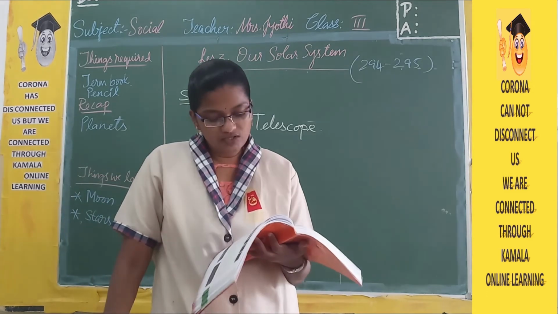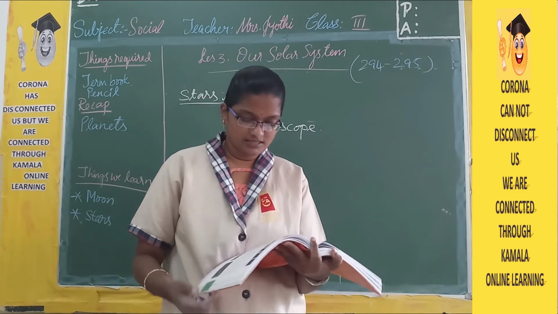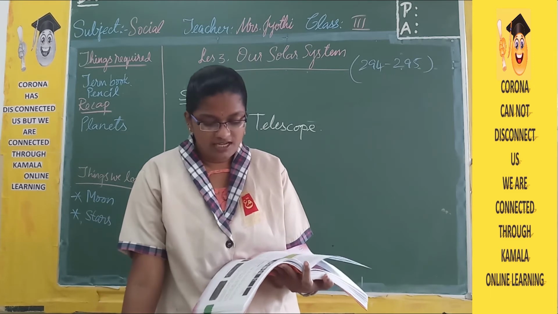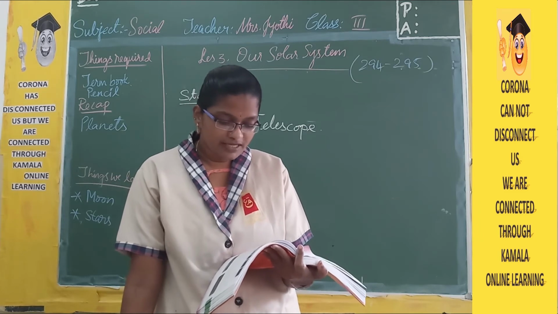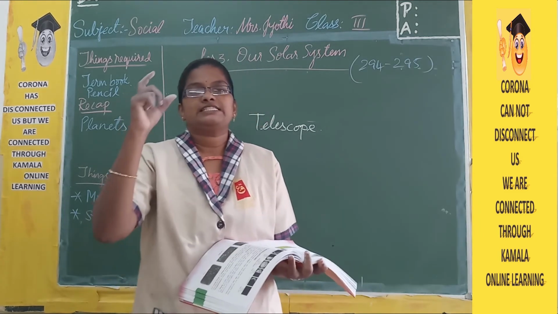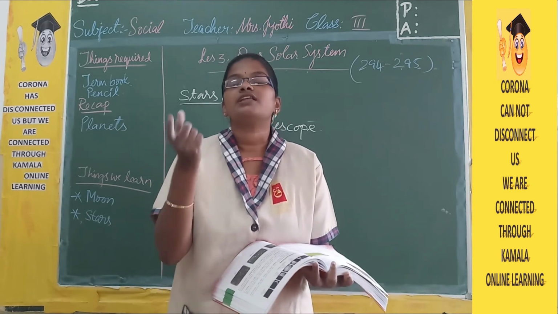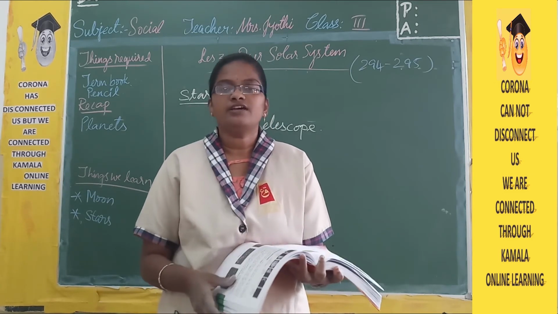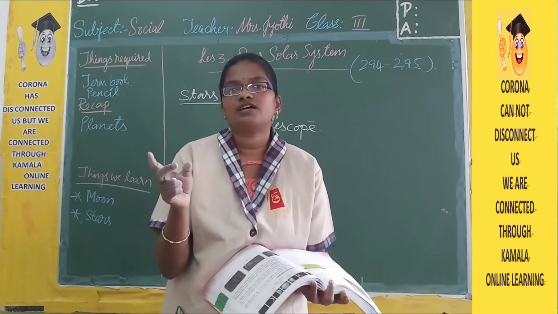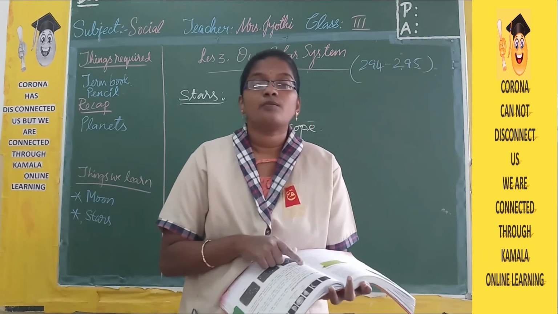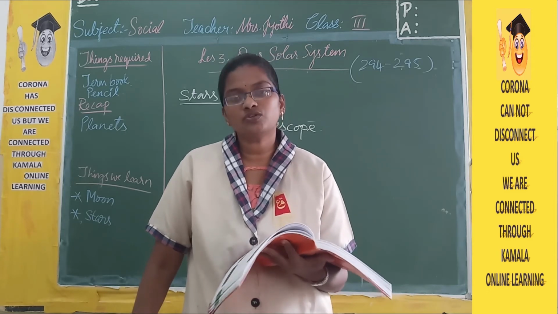So the sun is also a star. Like the sun, all the other stars are huge balls of burning gases. They have their own light and their own heat, but the thing is, they are very far away. The sun is the nearest star to us. If you leave the sun, the next nearest star is Proxima Centauri. So Proxima Centauri is the second nearest star to Earth.